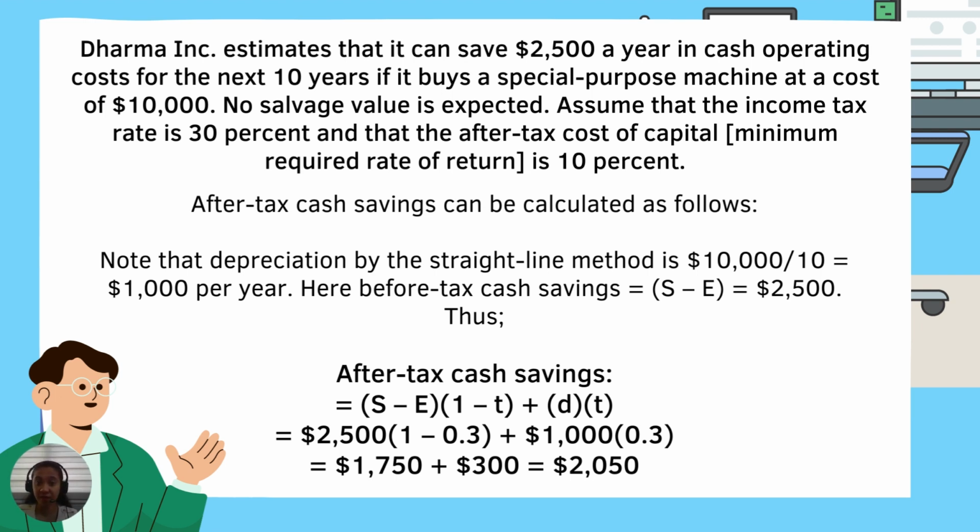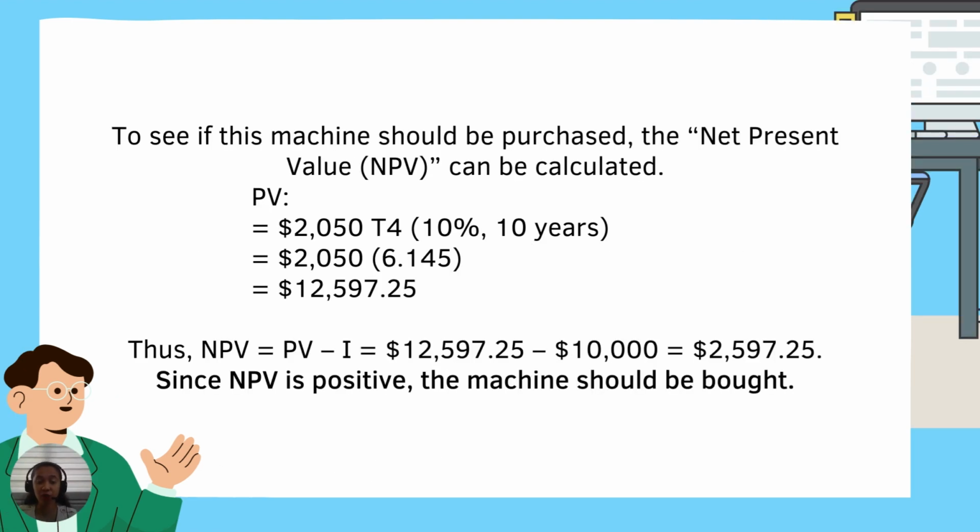So that's how it affects it, because the tax savings here is used to compute the net present value of the machine. To see if the machine should be purchased, we compute the net present value and we get 12,597.25, which is higher compared to the investment of $10,000. So we get $2,597.25, which is positive. Therefore, the manager may opt to buy the machine. That's how they decide, considering the income tax.